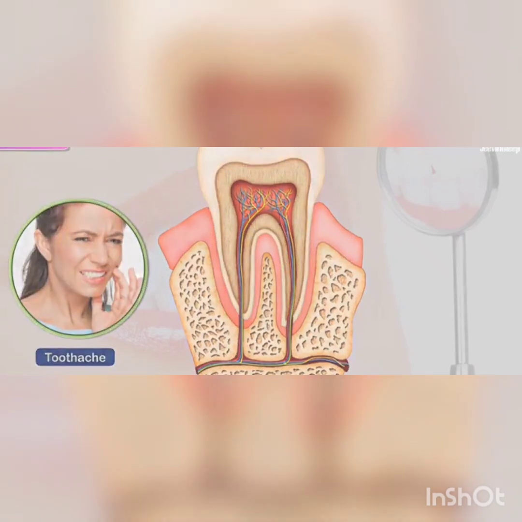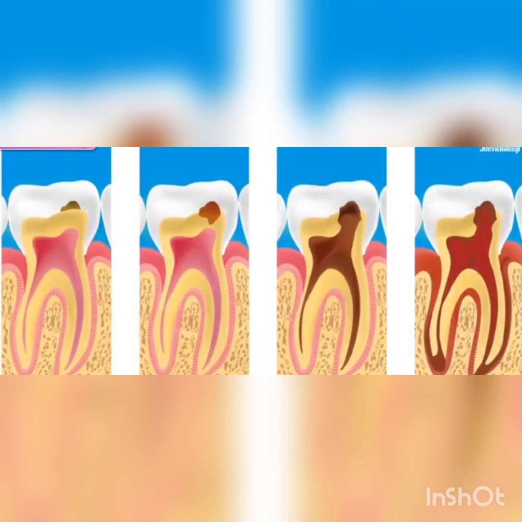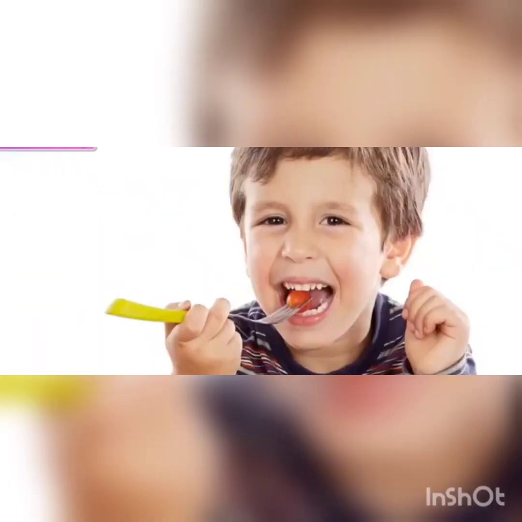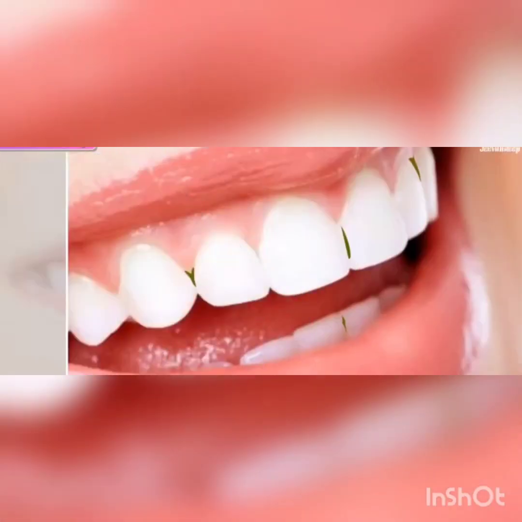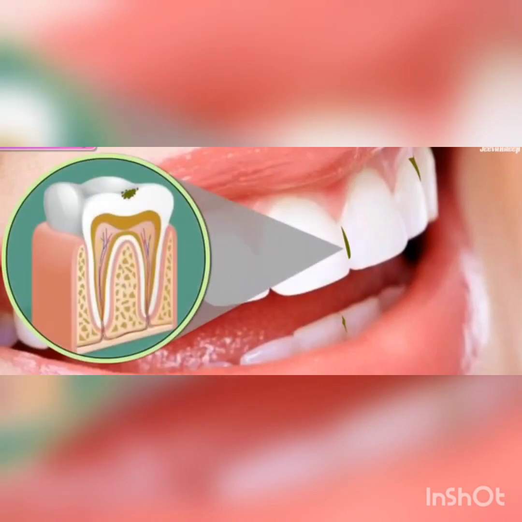Next one is about tooth decay. If we do not clean our teeth and mouth after eating, many harmful bacteria begin to live and grow in it. These bacteria break down the sugars present in the leftover food and release acids. These acids gradually damage the teeth. This is called tooth decay. The bacteria start feeding on them and also harm the tooth enamel. Slowly, small cavities or holes start forming.